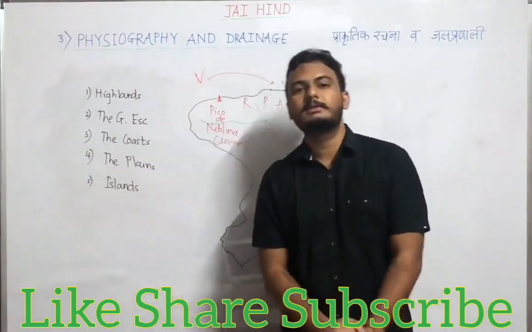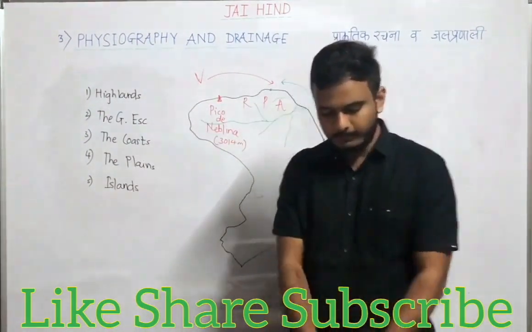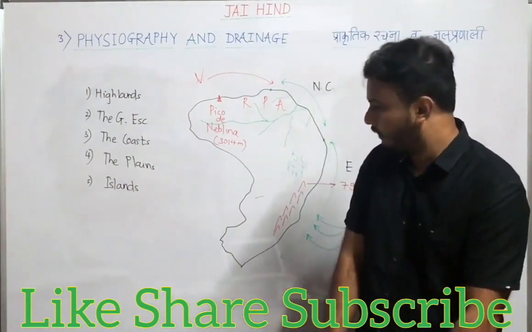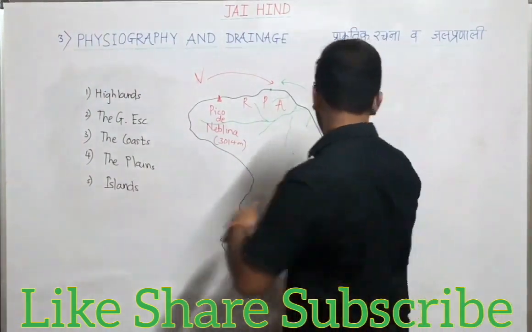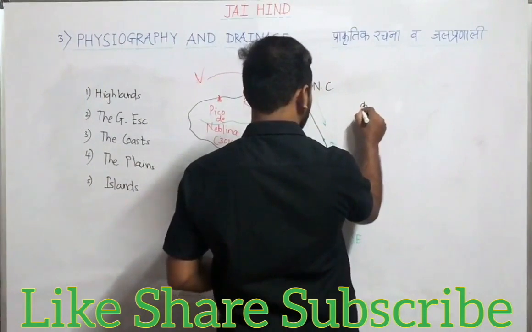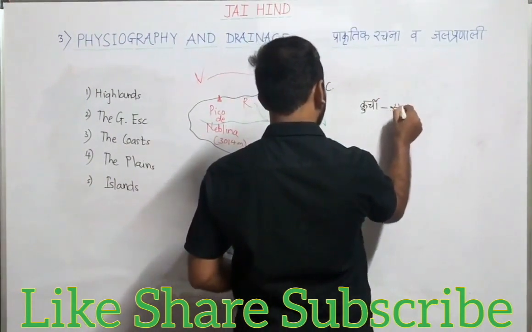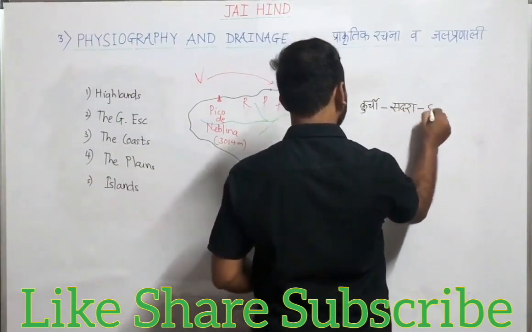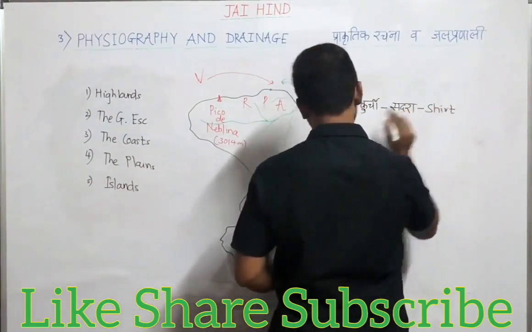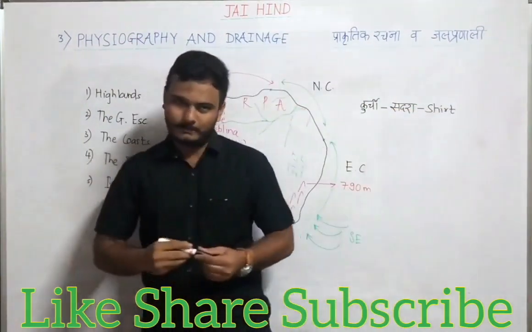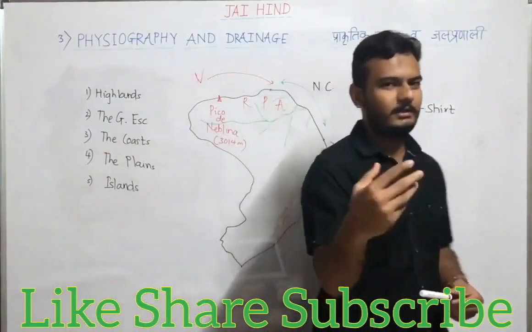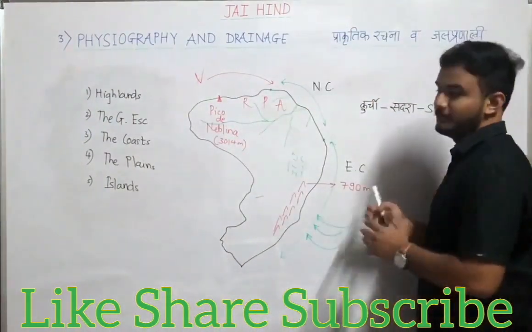Thank you guys. And the most important thing remains, our irony word for today's class. The irony word for today's class is kurchi, or it is also known as kurchi. In Marathi it is sadra, and in English it is shirt. So the irony word for today is kurchi.